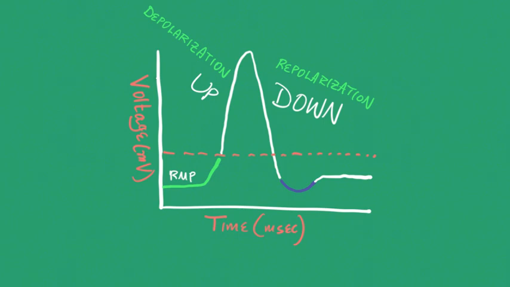When the voltage dips below the resting membrane potential, we call that hyperpolarization. The minimum voltage needed to start an action potential is called the threshold voltage.